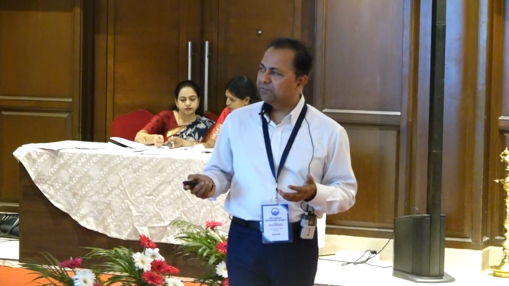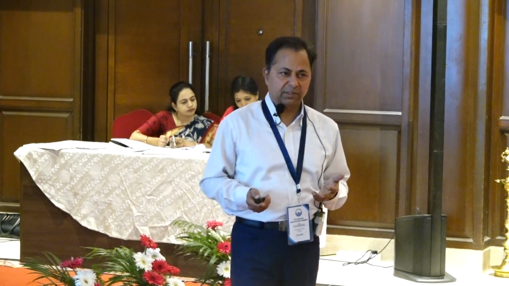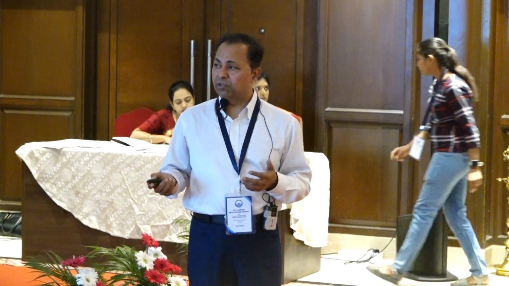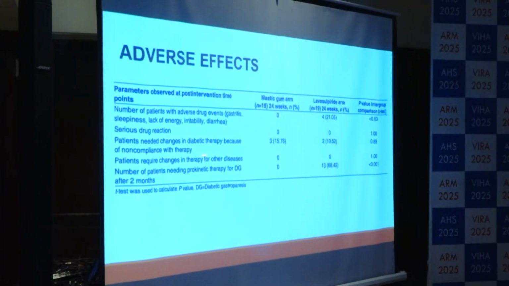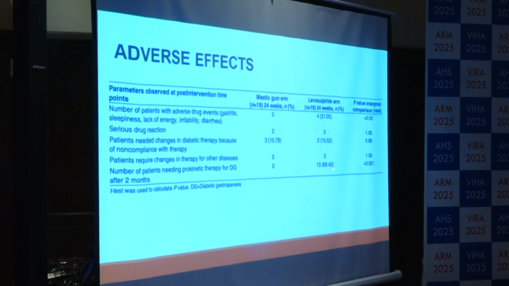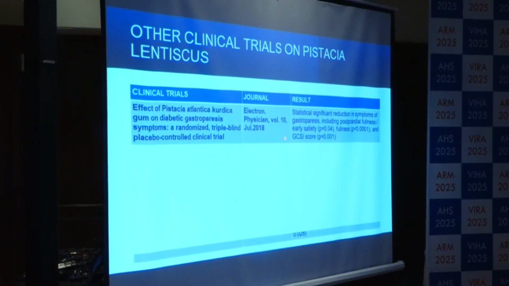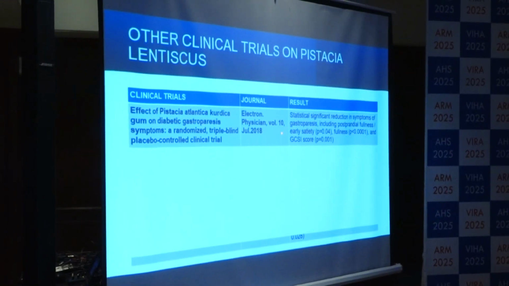Symptoms were really not there, whereas the levosulpiride arm started having the symptoms again after 2 months. And these patients required a few more agents as prokinetic agents to alleviate the symptoms of diabetic gastroparesis. Whereas Pistacia lentiscus did not require any other added drug. So the p-value at the 24 months was really very significant. There was hardly any difference if you look at the pre-intervention. Approximately added prokinetic agents out of 90 was a significant difference, in the postprandial fullness and early satiety.